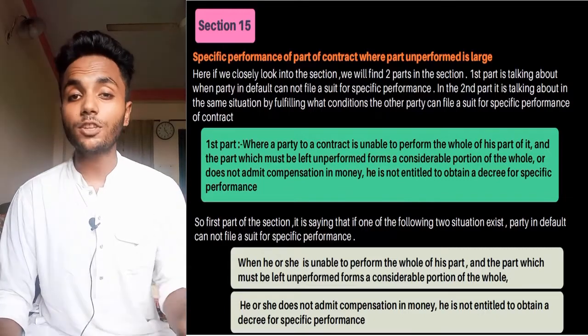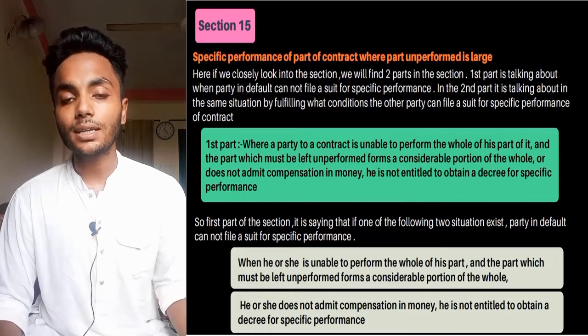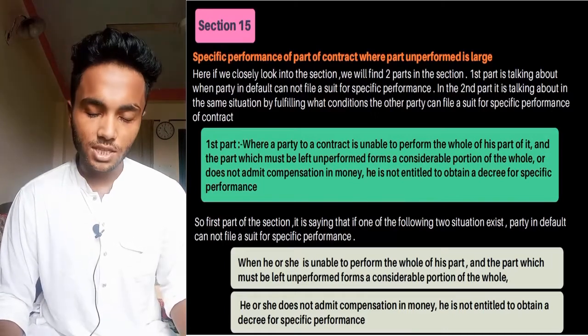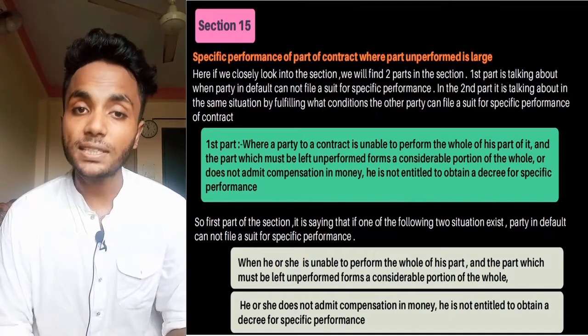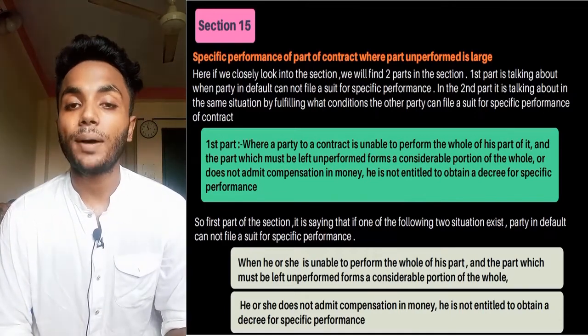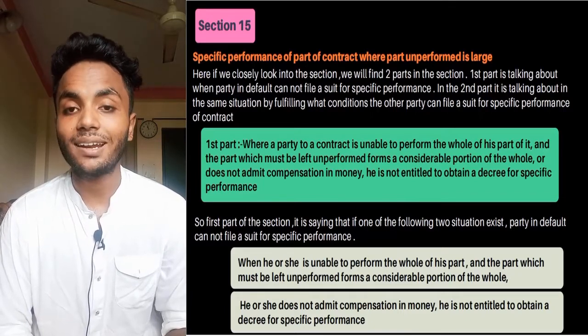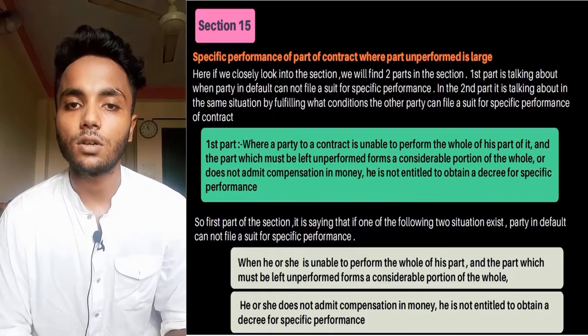So if one of the conditions exists, then the party in default cannot file a suit for specific performance of contract. This is what is written in the first part of the section, where it is written when the party in default cannot file a suit for specific performance of the contract.